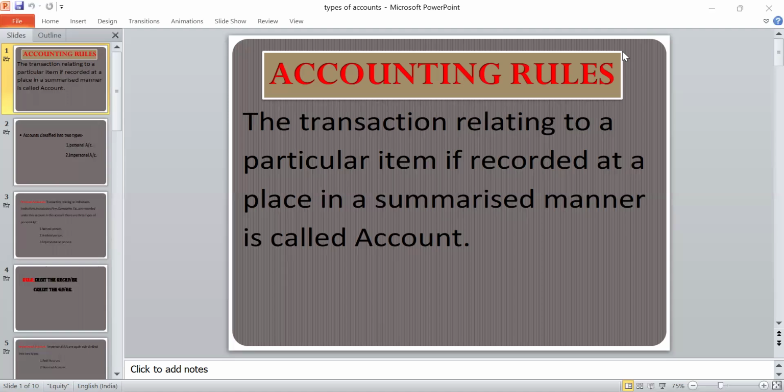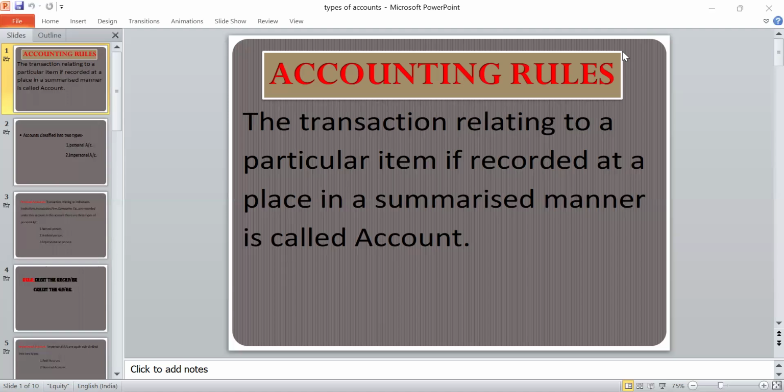One of the most important definitions, by the American Accounting Association, is the process of identifying, measuring, and communicating economic information to permit informed judgments and decisions by users of the information.